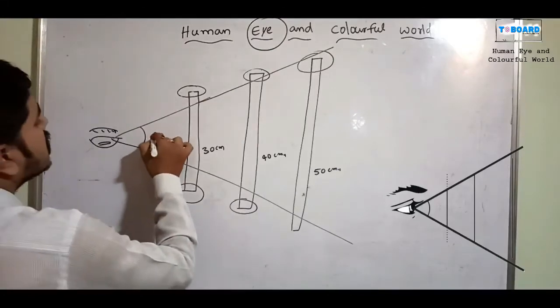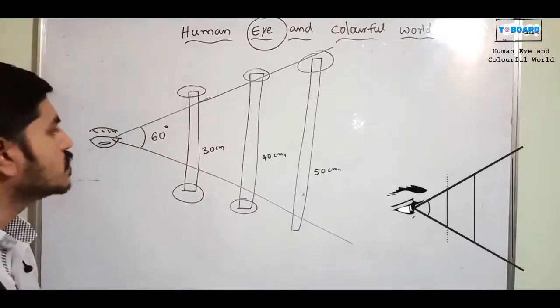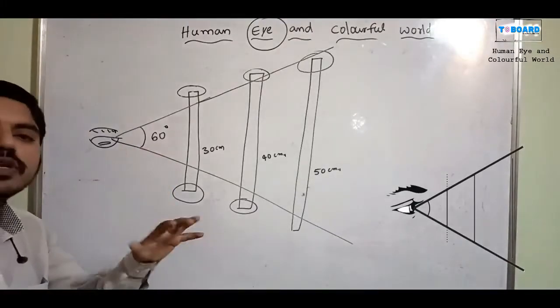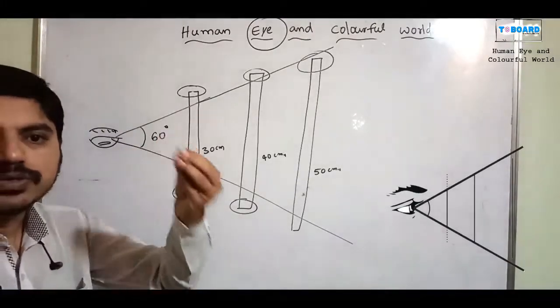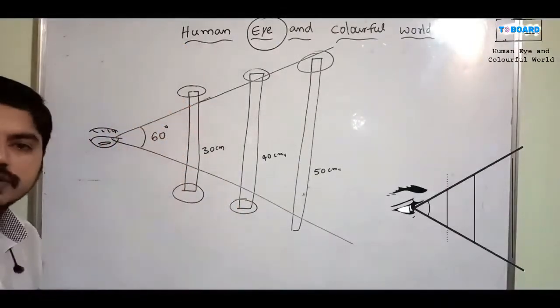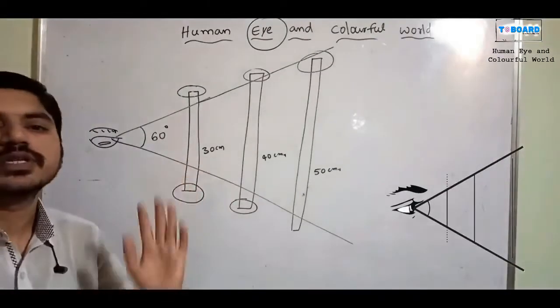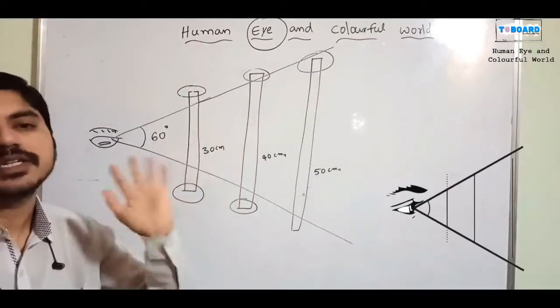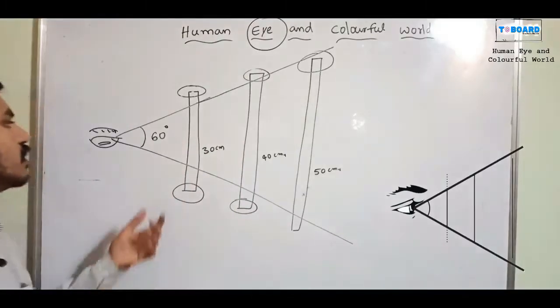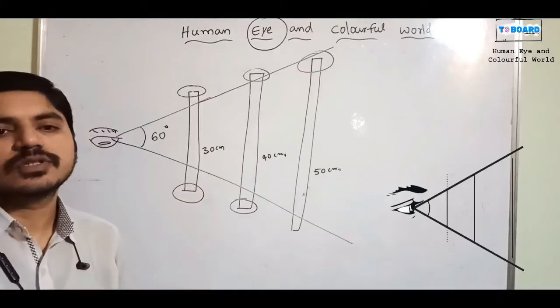The angle of vision is 60 degrees. Up to 60 degrees, our eye is able to see without changing direction. The eye can see the two ends at a time. More than 60, it is not possible to see the object's two ends at a time. So they gave a practical measure, which we call the angle of vision of the human eye.